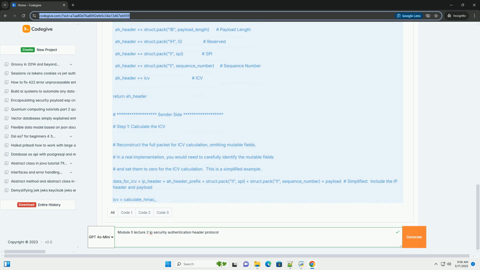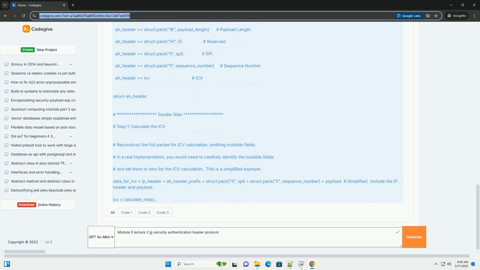Fragmentation: IPsec can be used in conjunction with IP fragmentation. There are complexities in handling fragmentation when using AH. It is recommended to use path MTU discovery, PMTUD, to avoid fragmentation if possible. If fragmentation is necessary, careful configuration is required to ensure that AH can still provide adequate security.